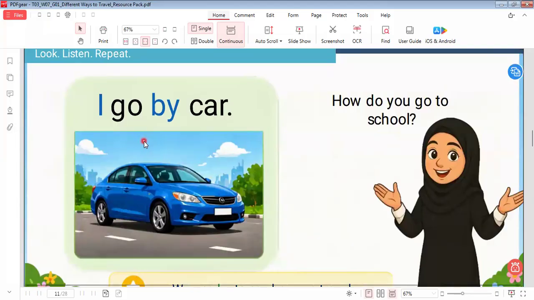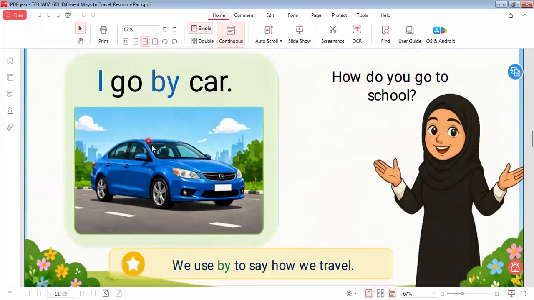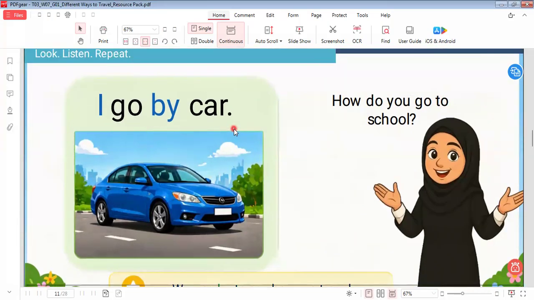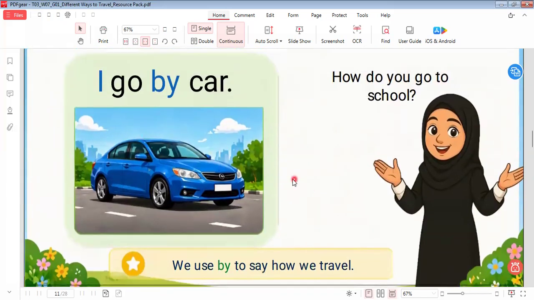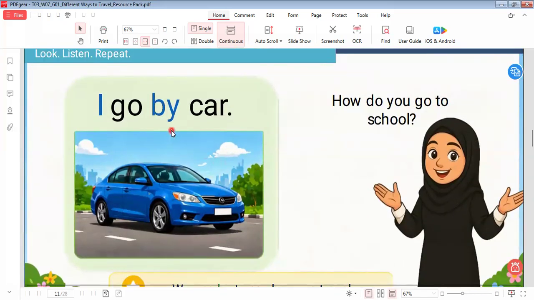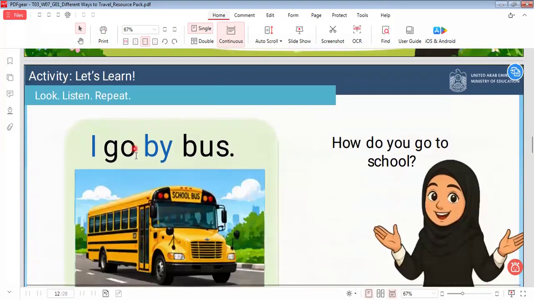I would like to say the preposition that we use when we talk about transport is by. We use the preposition by with means of transport. Here we say, I go by car. We use by to say how we travel. I go by car. Let's go to another one. I go by bus.